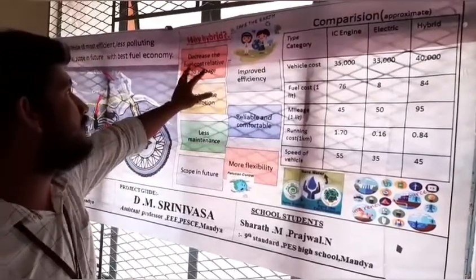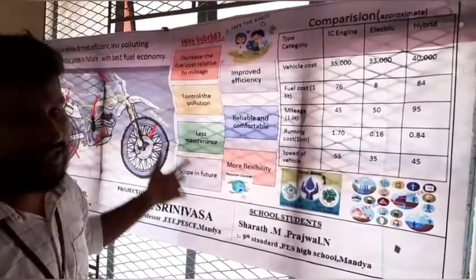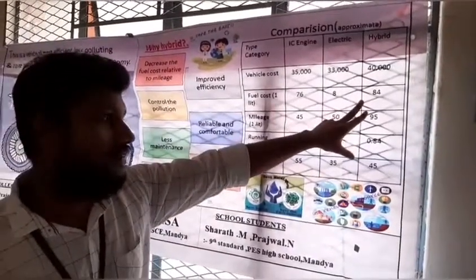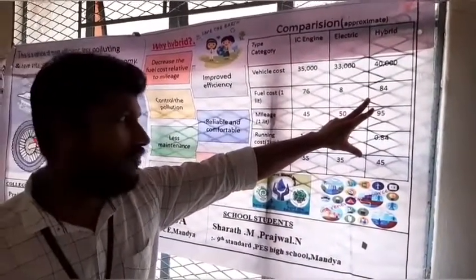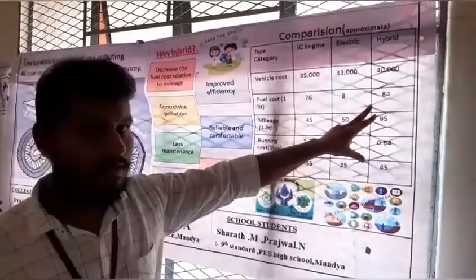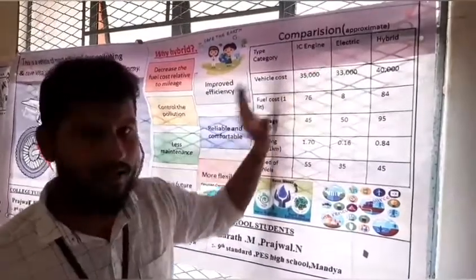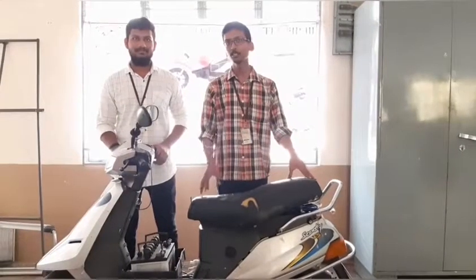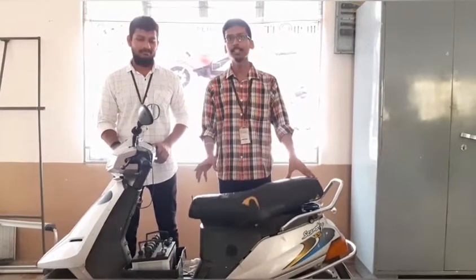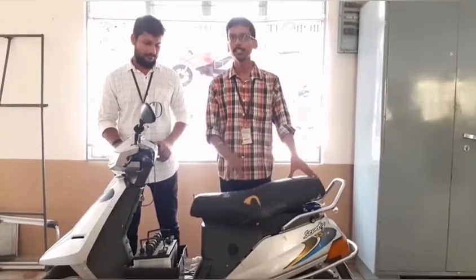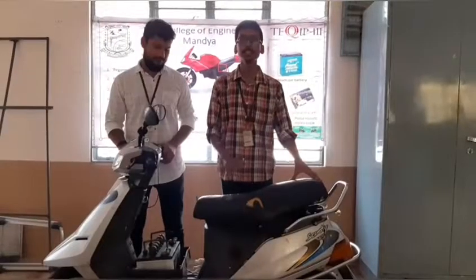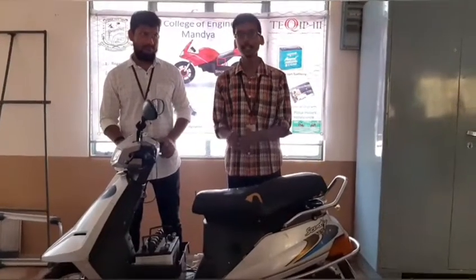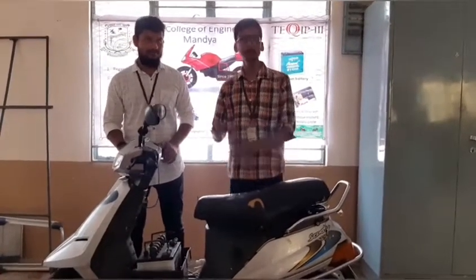Next, the major advantage is the decrease in fuel cost related to the mileage, as we discussed here. But one disadvantage is about cost. Initial cost is high, but the return on investment after about 4 to 5 years is better when compared to the electric and IC engine modes. Our project is implemented on a moped vehicle, but in present automobile industries, most of the vehicles are running on a chain drive. We can also implement this same thing on a chain drive. We have some ideas that we are showing in this chart.